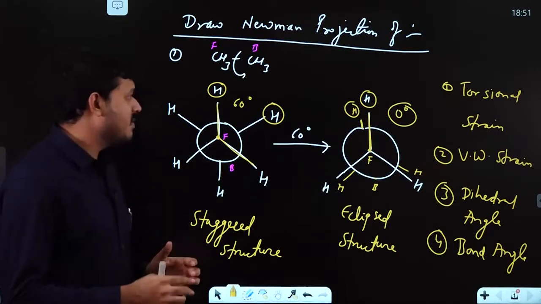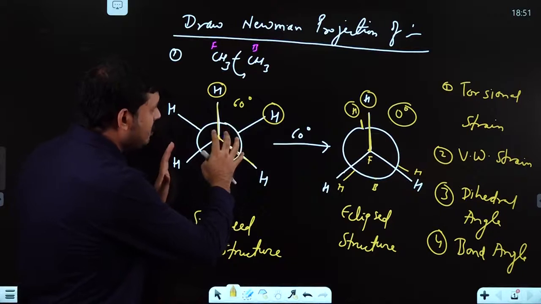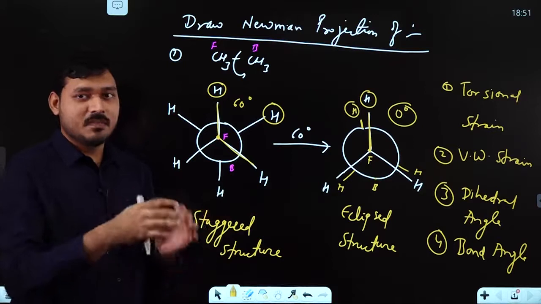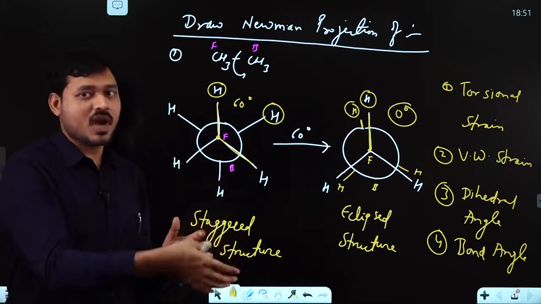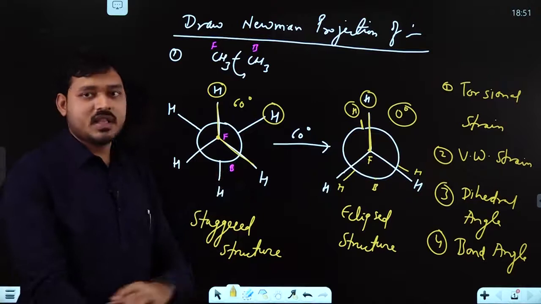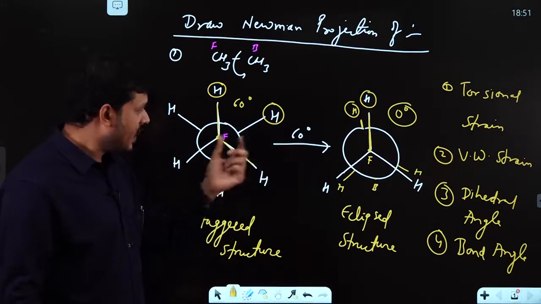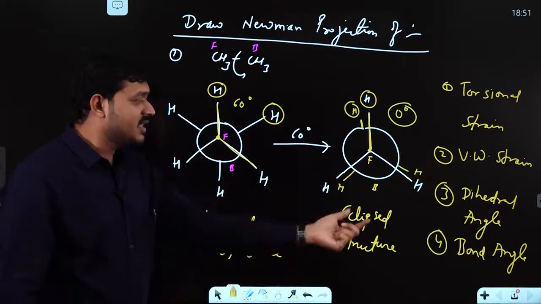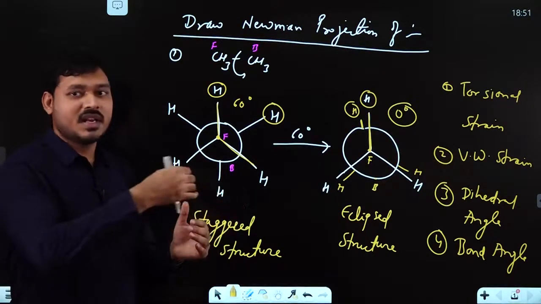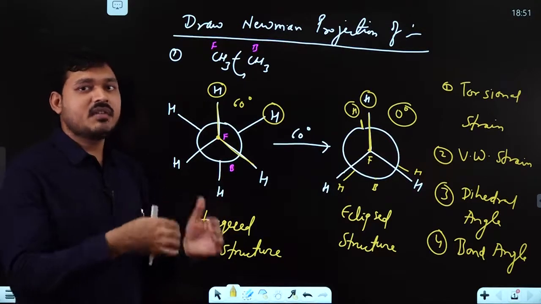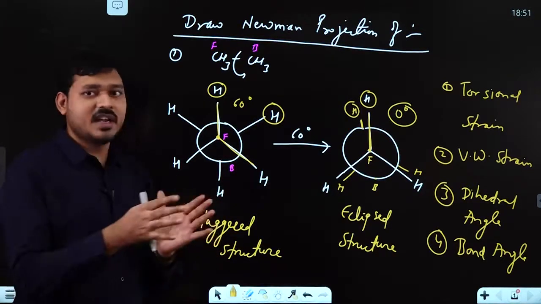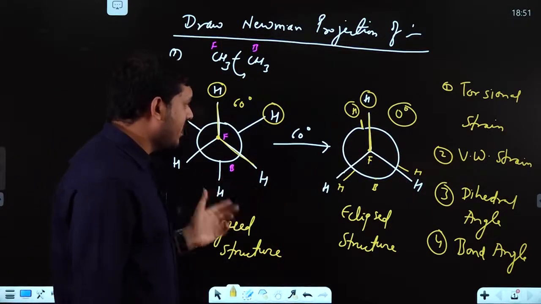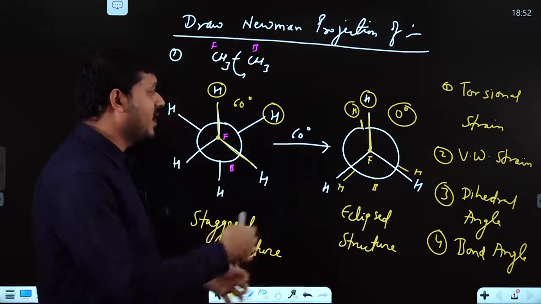And the rotational energy barrier: suppose you have rotated this molecule into this molecule, so there must be some interconversion energy barrier, meaning some energy must be applied or required to convert one form into another form. If it is more stable to less stable, energy is required. Similarly, from less stable towards more stable, the energy must be released. That interconversion energy is very small, that difference is very small. So that's why this conversion goes side by side, and they keep on converting into one another.